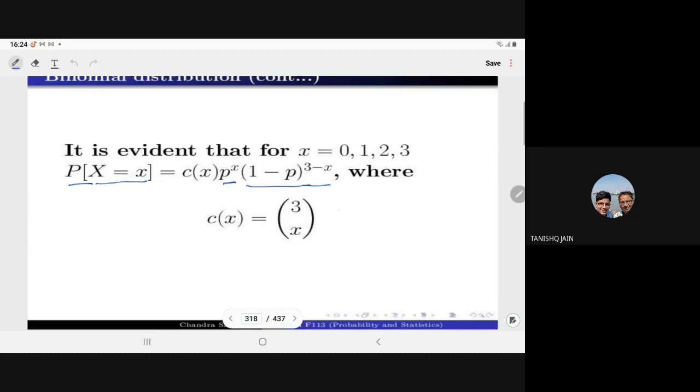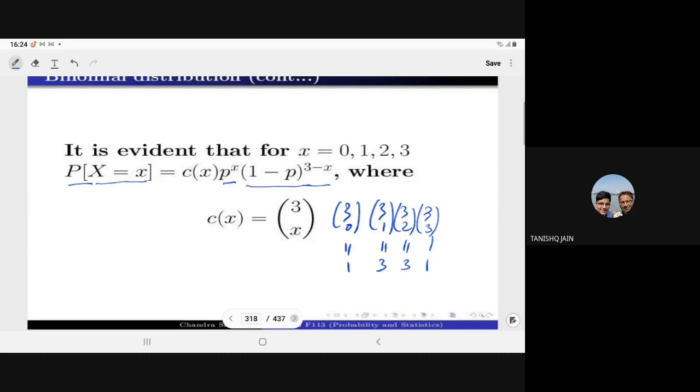When x is equal to 0, it becomes 3C0. When x is equal to 1, it becomes 3C1. When x is equal to 2, it is 3C2. When x is equal to 3, it is 3C3. So it is 1, 3, 3, and 1. From here, we have taken the idea of this.